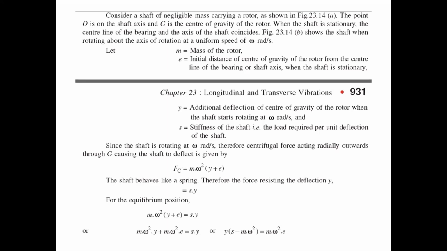Now coming to the derivation part. The shaft is rotating at omega radian per second. The centrifugal force acts radially outwards.